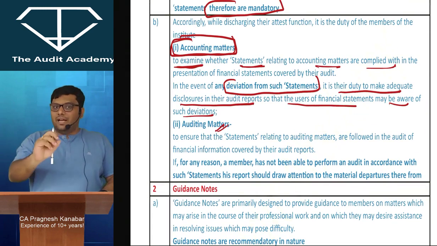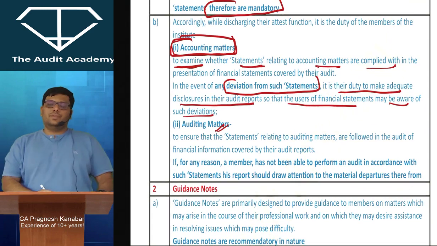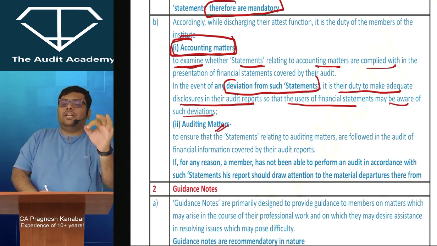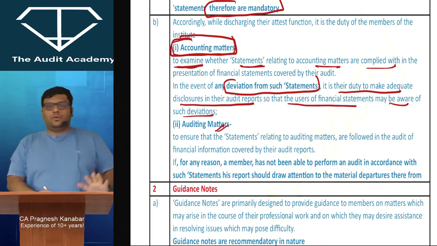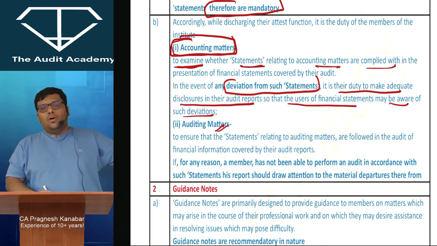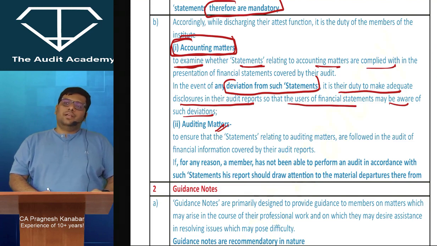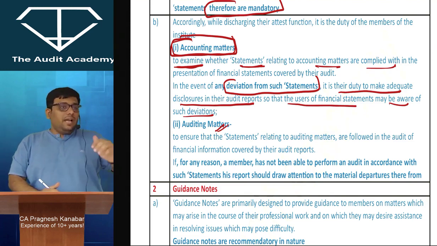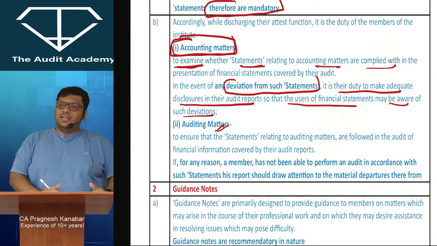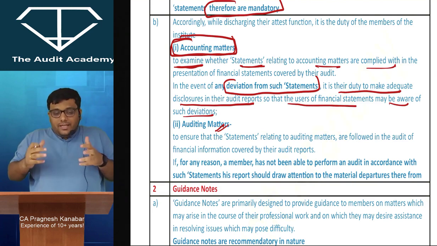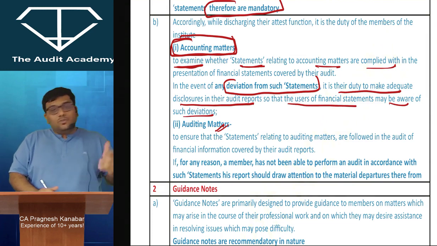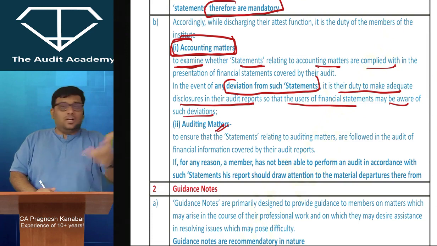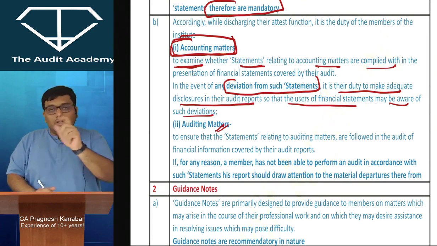And when we talk about statement on auditing matters, as an auditor, you need to follow it. But I need to discuss something very sensitive over here. As an auditor, if you are not able to follow a statement on auditing matter, first of all, you don't have a choice. You have to follow it. But then let us talk about lockdown situations, pandemic situations. Because of severe restrictions, we were not able to go for physical verification of inventory. Then we had to go for virtual verification, right? Now, the Institute actually requires your physical attendance. It was not possible, not because of your mood swings, but because of the government restrictions, so we had to go for virtual verification.